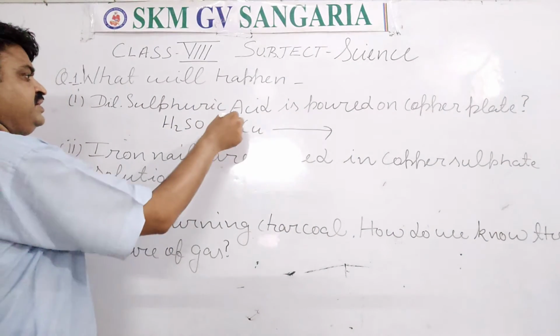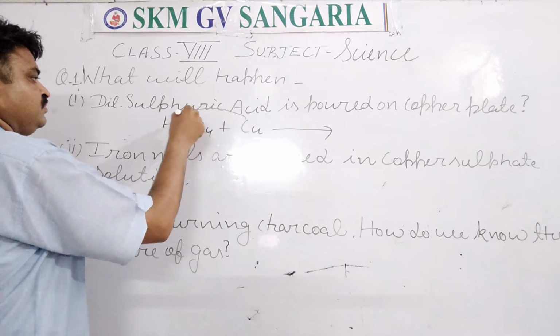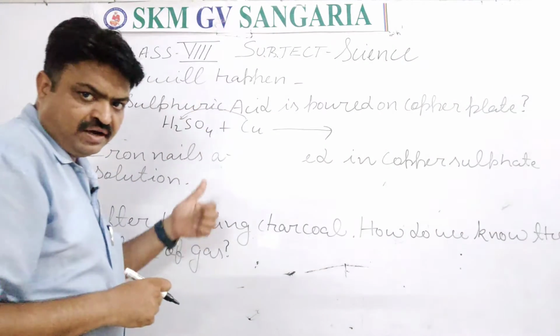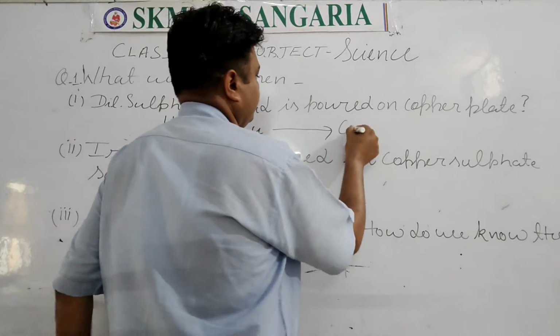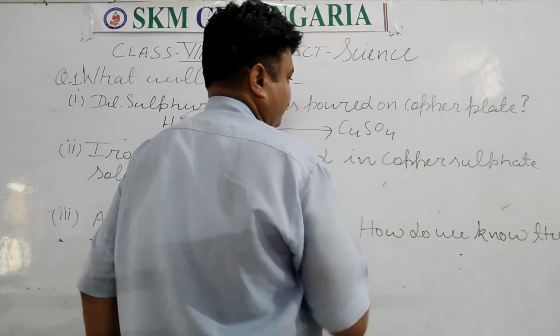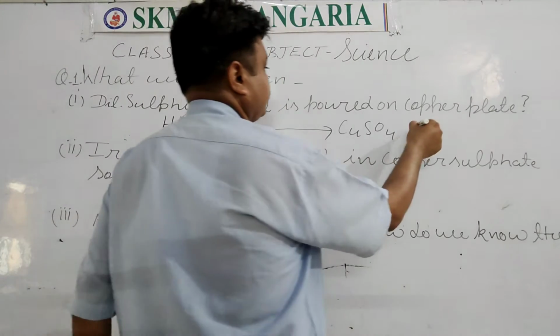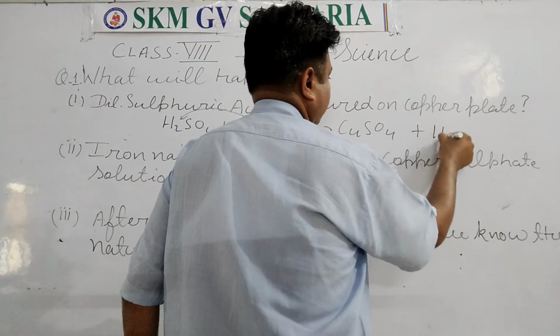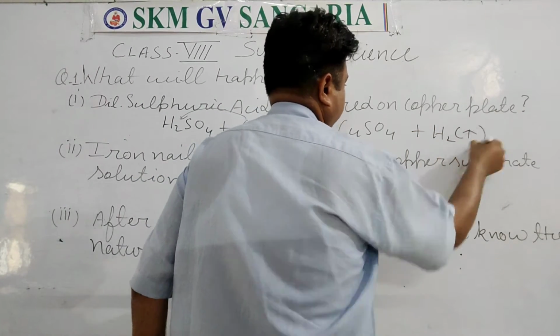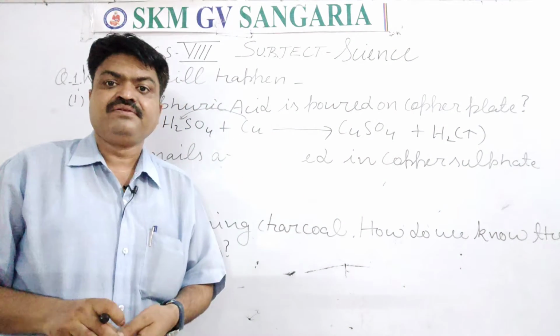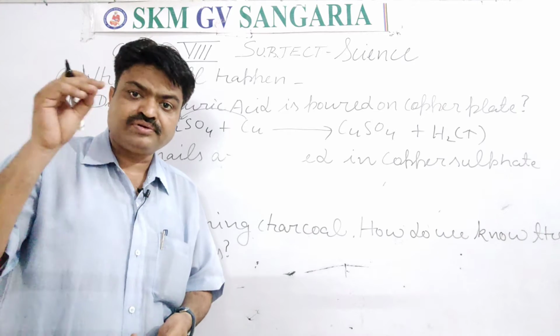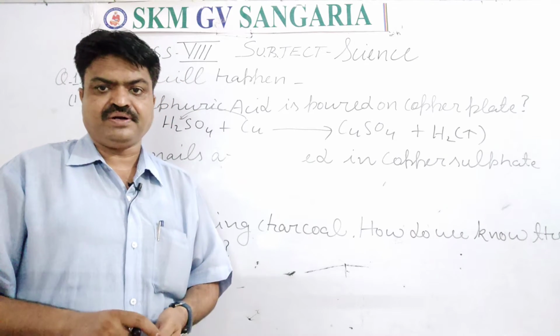Now what would happen in this? This copper will displace the hydrogen. Due to the displacement, copper sulfate will be formed, and with this hydrogen gas is released. So this chemical reaction will take place when we put the sulfuric acid on the copper plate.